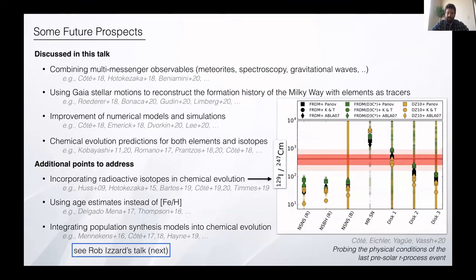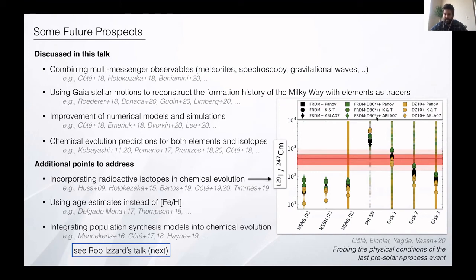Okay, so this is my last slide, some future prospects. The one on top is some topics that I have discussed, not at length, but still during this talk. And I wanted to provide additional points for future discussion in the working groups or for the white paper. There are also radioactive isotopes that can be included in the analysis for the early solar system, or also, as Chris Fryer mentioned, for probing recent star formation with gamma ray telescopes.